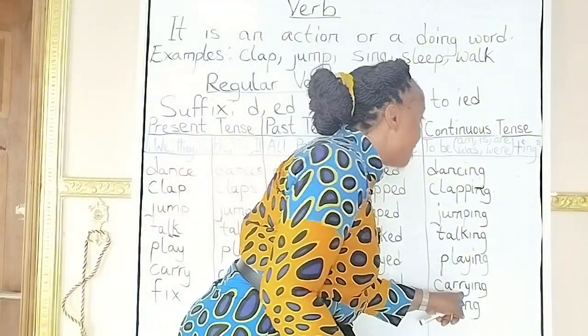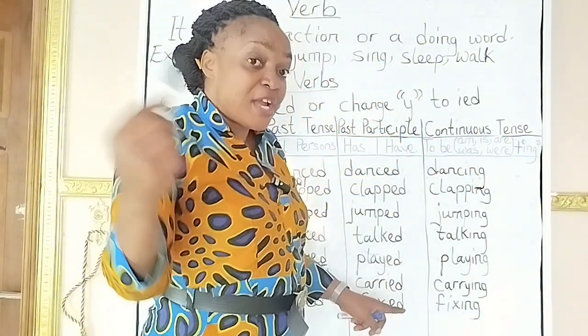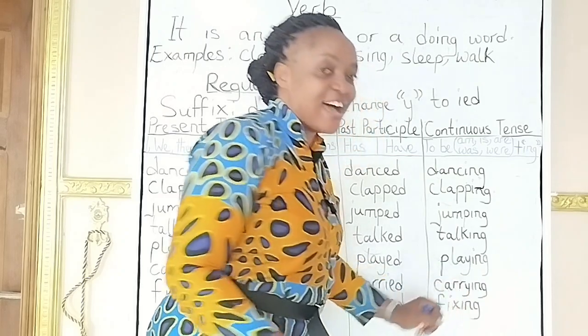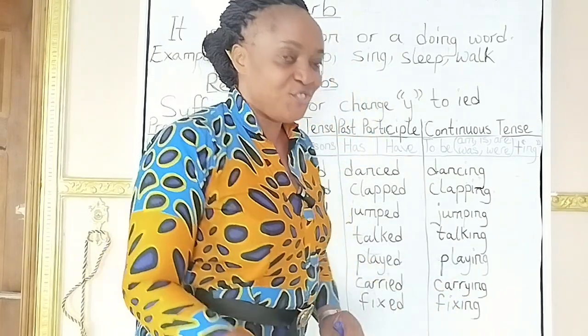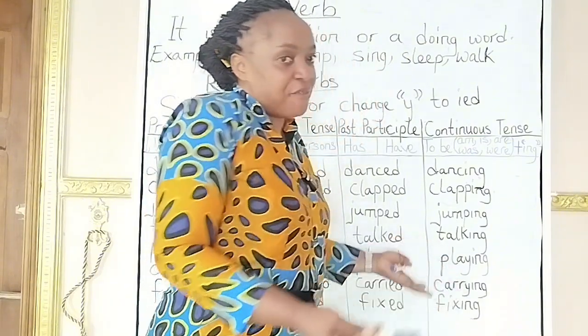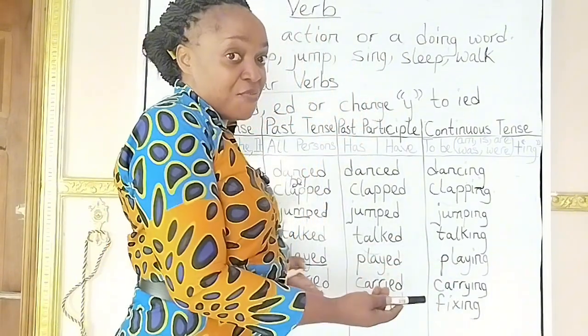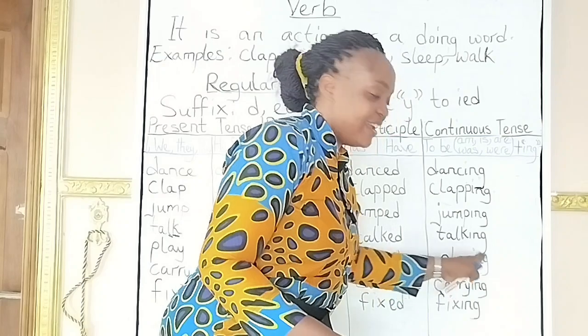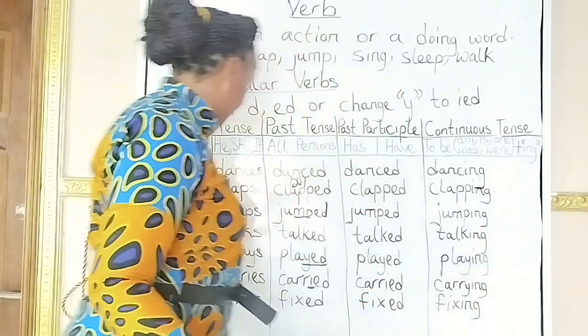But when you come to the continuous tense, you bring back the y and add ing. Does it make sense? And when you come here, the y remained. Of course, we did not remove it. You add ing.